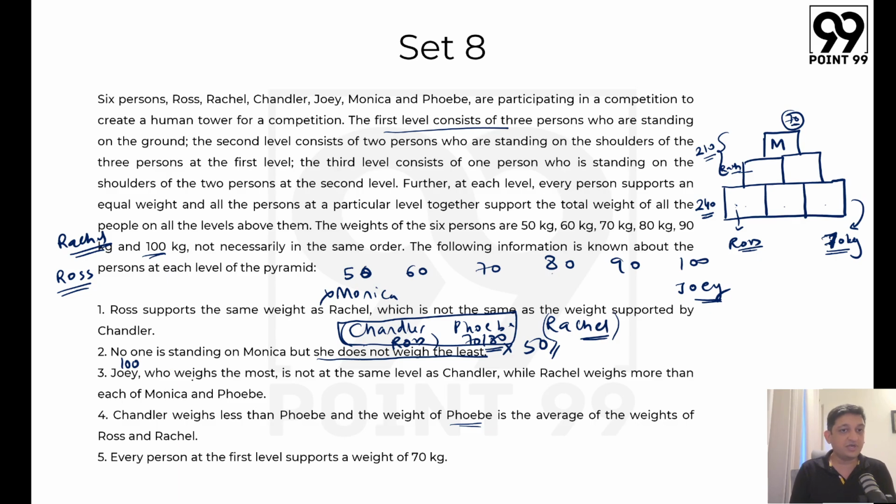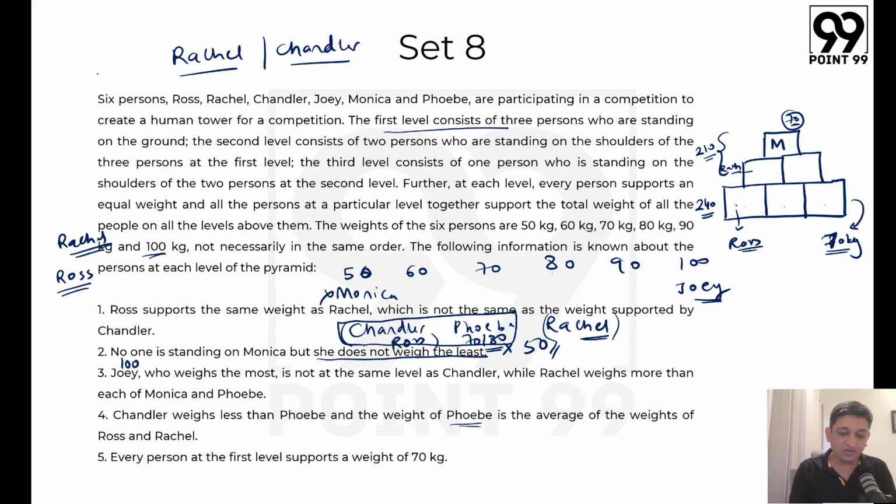What else do we know in this particular context? Ross supports the same weight as Rachel, which is not the same as the weight supported by Chandler. Now, if Rachel and Chandler are supporting different weights, we know that Rachel and Chandler will be at different levels. So I'll just put them here. So Chandler will be at some level, Rachel will be at a different level altogether, because they are supporting different weights. So two people who are supporting different weights have to be at different levels for sure. We also know that Chandler is not at the top.